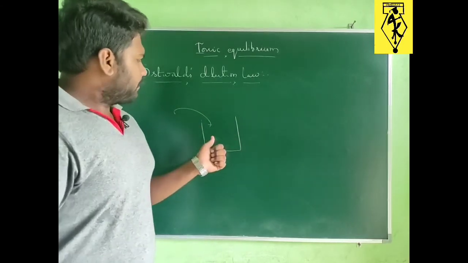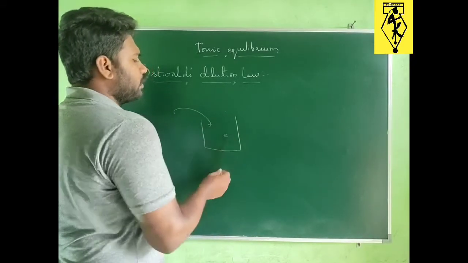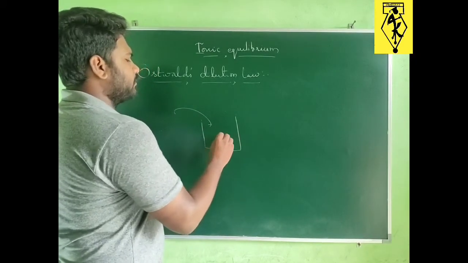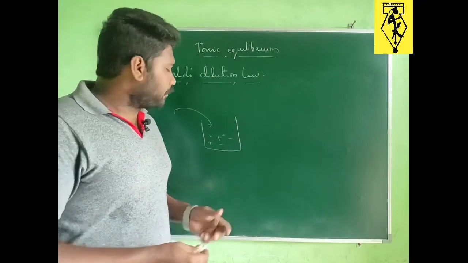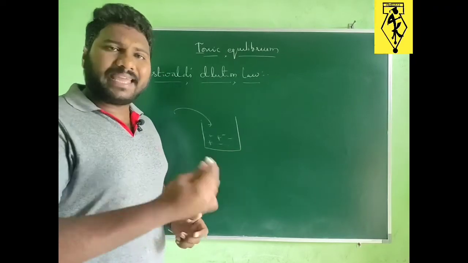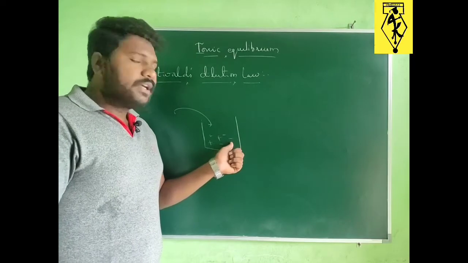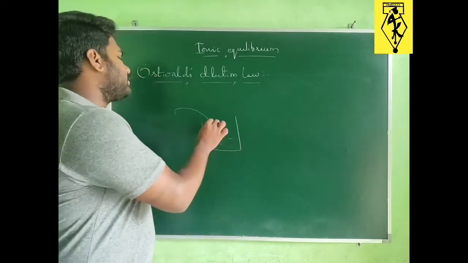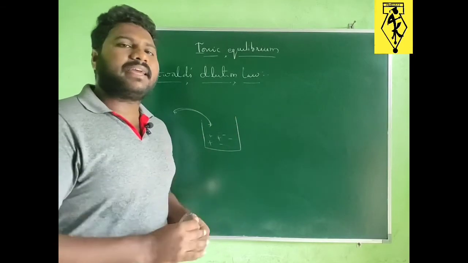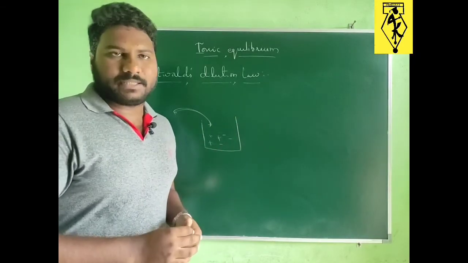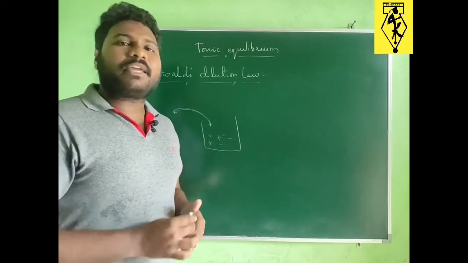In this solution, these molecules of the electrolyte continuously split to give ions, plus and minus, plus and minus. Again, the resulting ions reunite to give unionized electrolyte molecules back. In such a situation, we can say equilibrium is established. That particular equilibrium is called dynamic equilibrium.